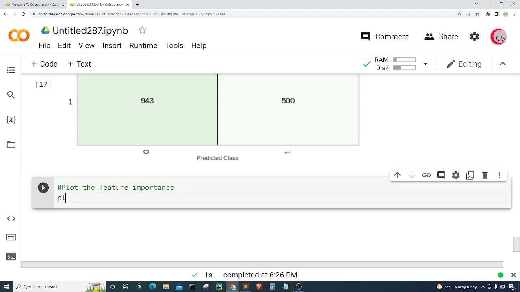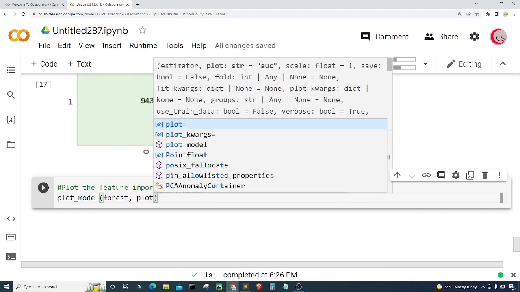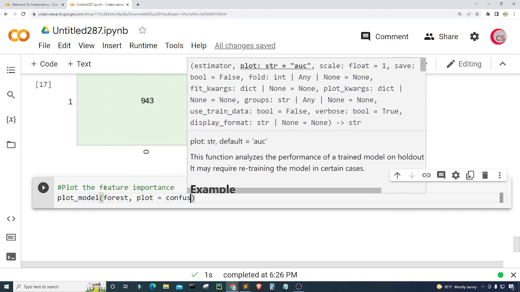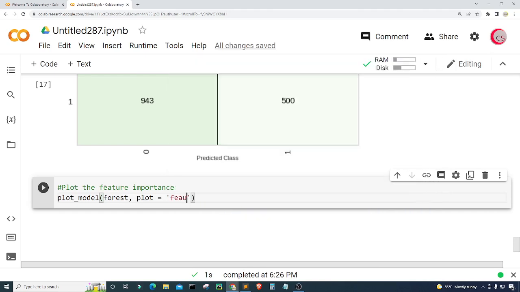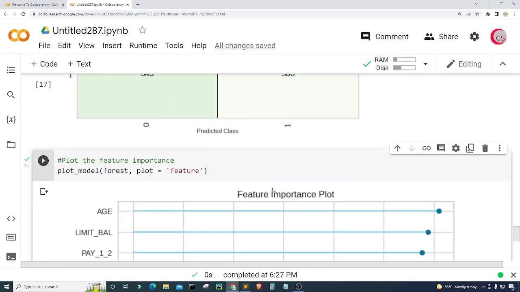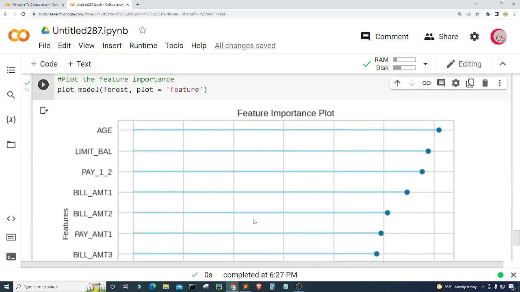I'm just going to say plot_model again, and I'm going to tell it what model, forest, and then plot equal to feature. Let's go ahead and run this. And there we go. We can see the feature importance, and of course, feature importance assigns a score to input features based on their importance in predicting the output.